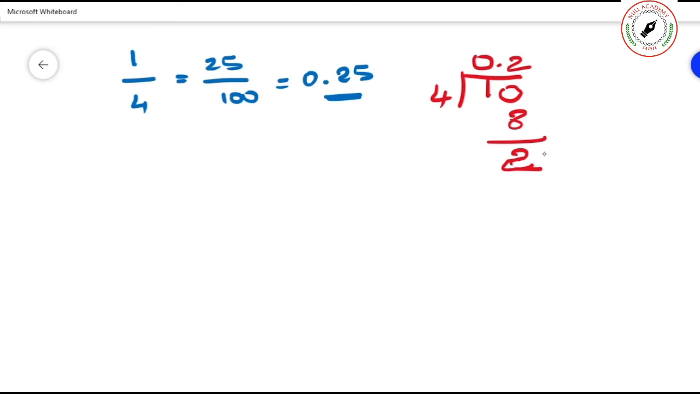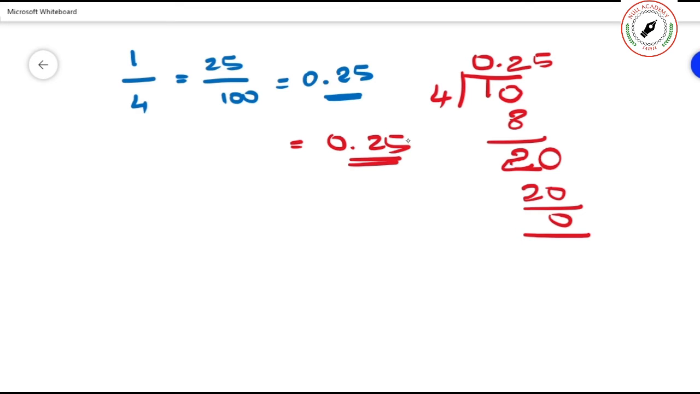Then is there any other number? No. So you add 0. Now 20: 5 fours are 20, remainder 0. Until you get 0, you have to keep doing this. So what is the answer you are getting? 0.25. This is the correct way of calculating this. The point is you have to put the dot, and if there is no number available, go on adding 0, until the remainder you get is 0.